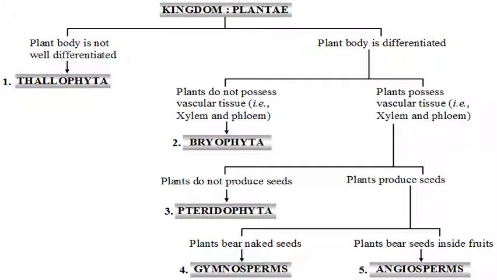So in total there are 5 divisions, that is Thallophyta, Bryophyta, Pteridophyta, gymnosperms and angiosperms, and these have been divided into different divisions on the basis of some characteristics that they possess.